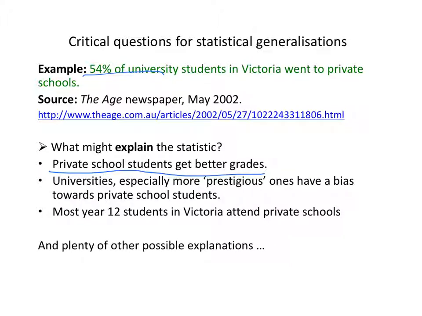Here's another possible explanation. Universities, especially the more prestigious ones, might have a bias towards admitting private school students. Here's another possible explanation. Well, perhaps about 54% of all students in Victoria attend private schools.